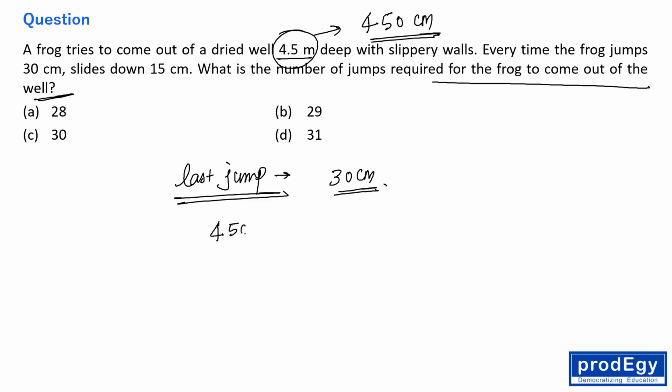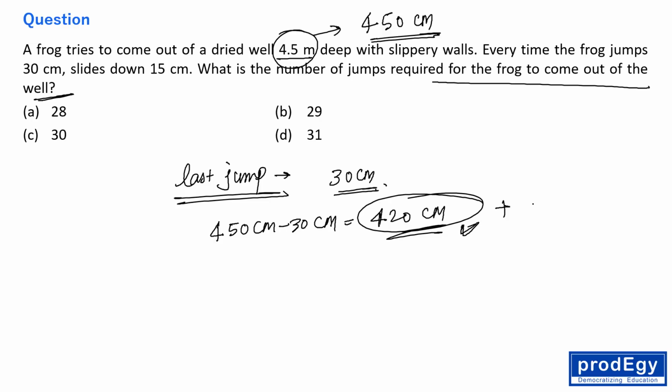So 450 centimeter minus 30 centimeter. First of all, do this. So you will be getting 420 centimeter, right? So the total length that he has to cover is 420 centimeter, and after that he will be taking one more jump of 30 centimeter and he will be on the top, right? He will come out of the well. So after that he won't get slipped, right? So our purpose is to find in how many days he will be covering 420 centimeters, right?